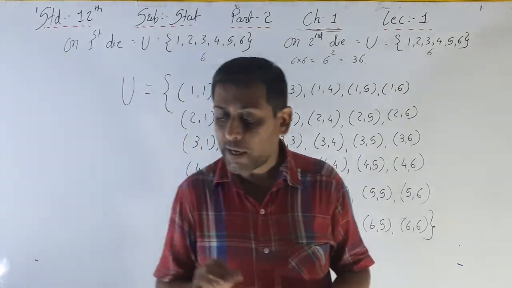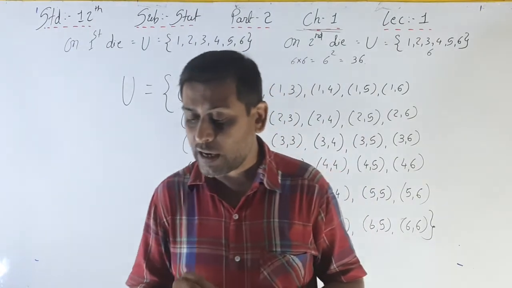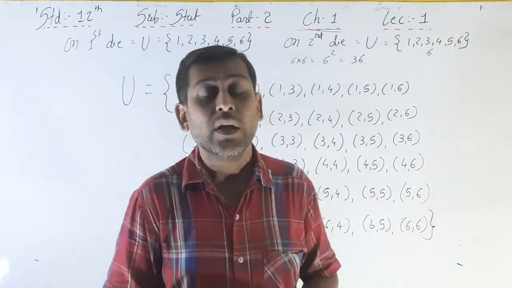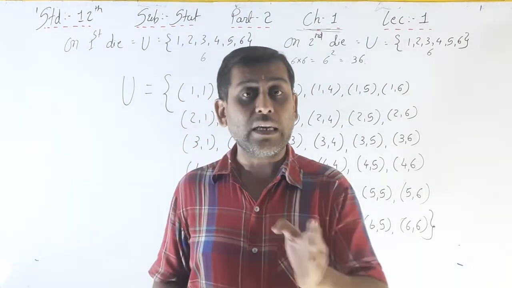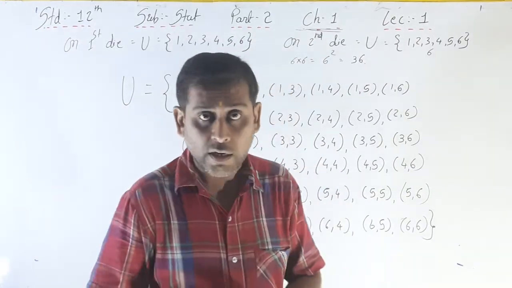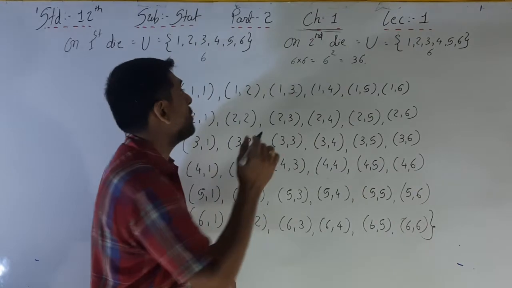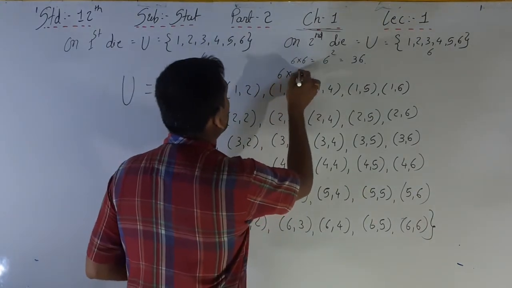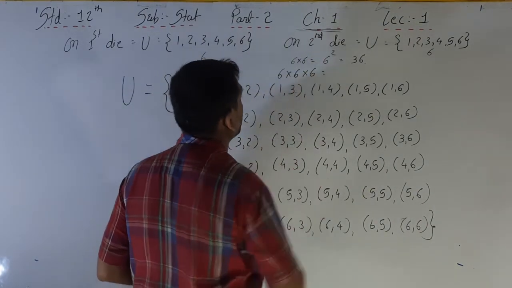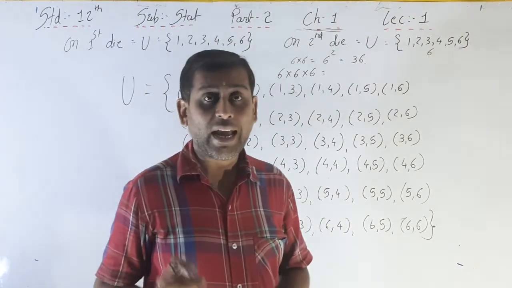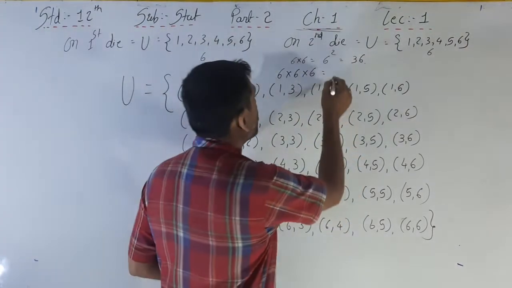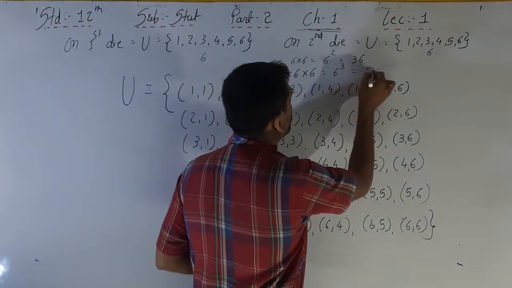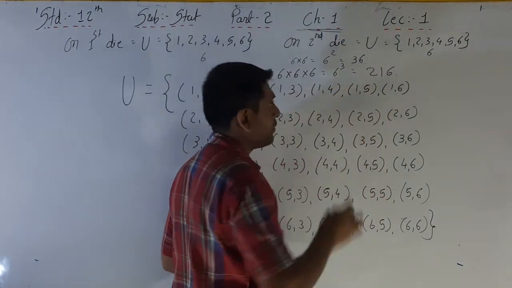Similarly, consider the sample space for the random experiment of throwing 3 balanced dice. If I am throwing 2 balanced dice, the answer is 6 into 6, that is 36. If I am throwing 3 balanced dice, as per the mathematical rule it is 6 into 6 into 6, that is 6 cube, that is 216.